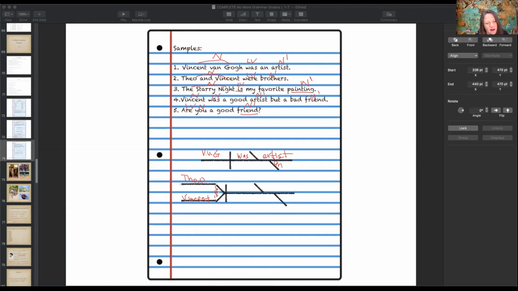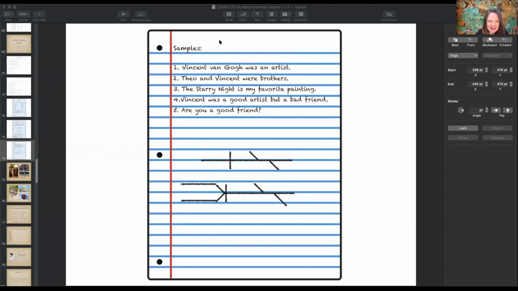Were, here's the linking verb. Brothers is the predicate nominative, the noun one. We have nothing to put here, so you don't have to draw that line. If you don't have anything to put, you do not have to draw the line. And that is how you diagram. And you are finished with these notes.